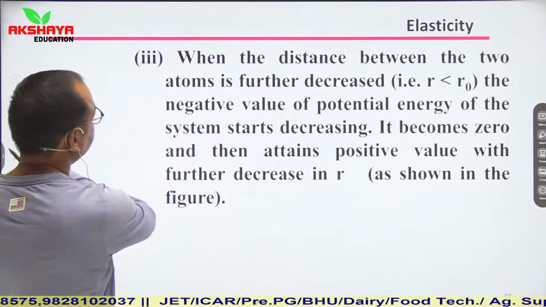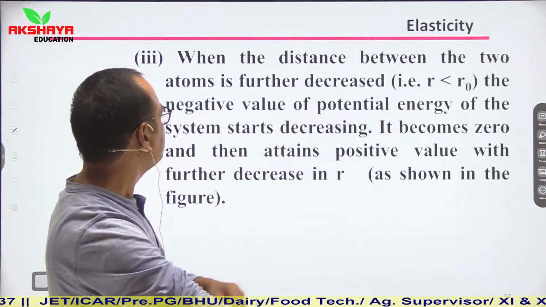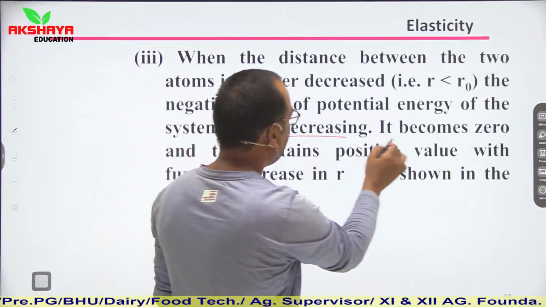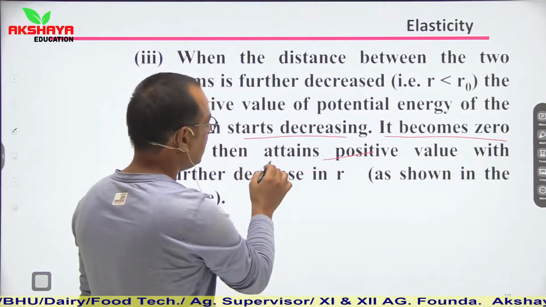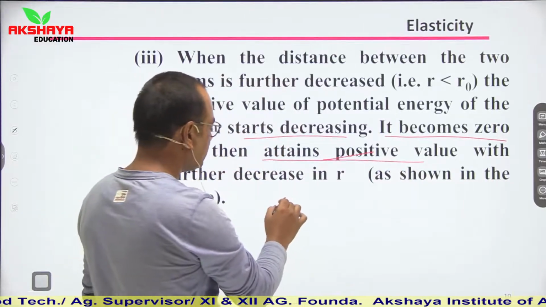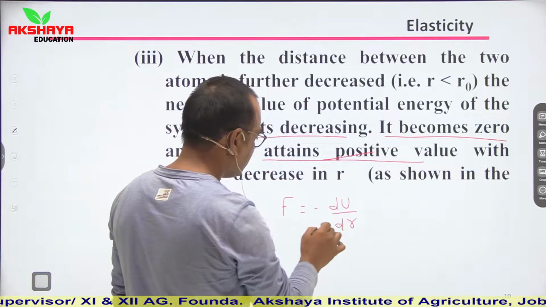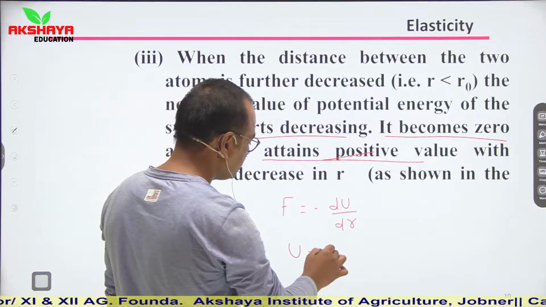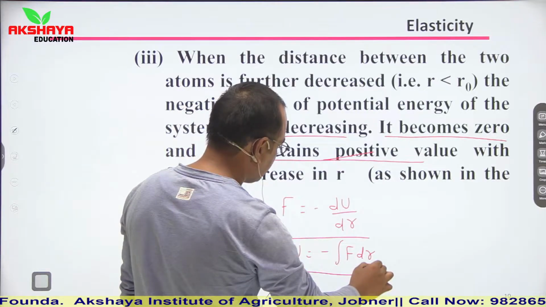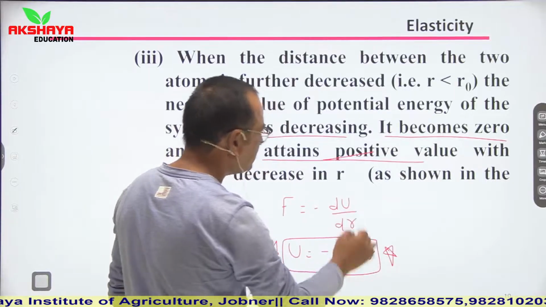Now see, when the distance between the two atoms is further decreased, the negative value of potential energy of the system starts decreasing, and it becomes 0, and then attains a positive value with further decrease in r. We know the relation that F is equal to minus dU upon dr, and if we talk about U, potential energy, then it is minus the integral of F dr. So you can find the value of potential energy from here.